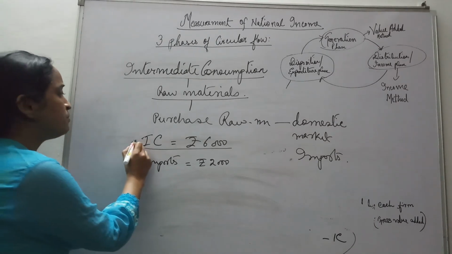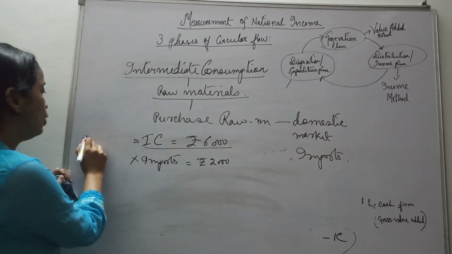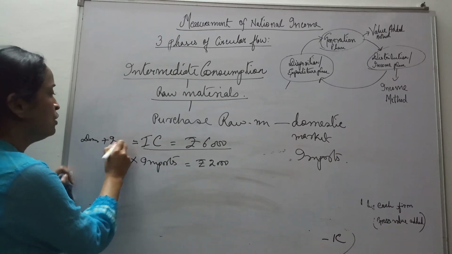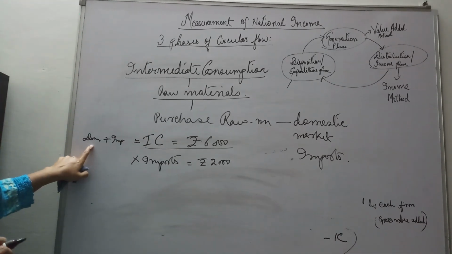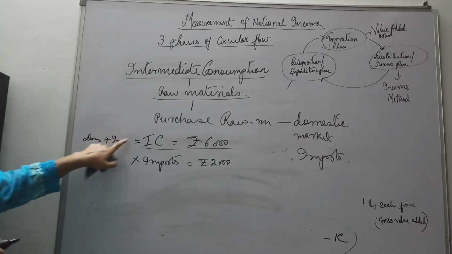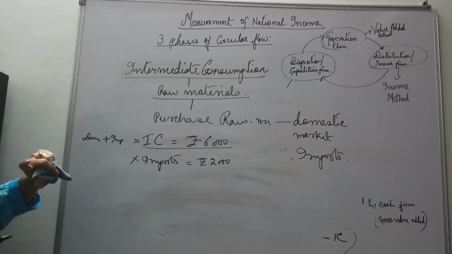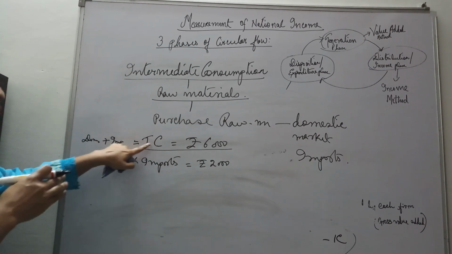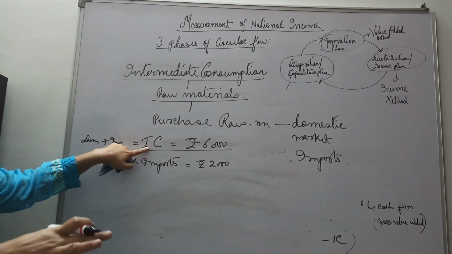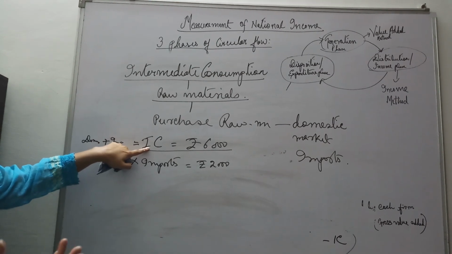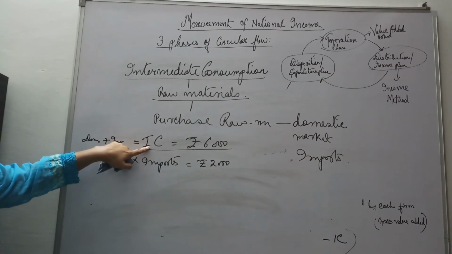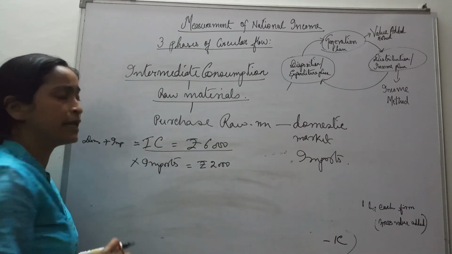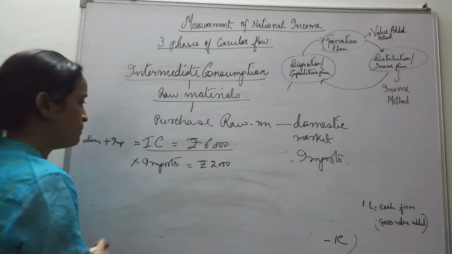Because we know that intermediate consumption is domestic economy plus imports. Whatever is purchased from the domestic economy plus imports together gives us intermediate consumption. So when intermediate consumption is given, it is inclusive of imports. There may not be any imports also; everything could be purchased within the domestic economy. But if we get a question like this, we will take intermediate consumption, not imports.